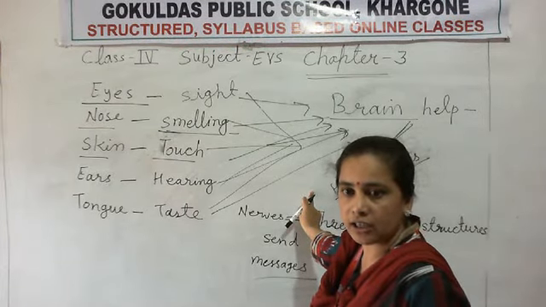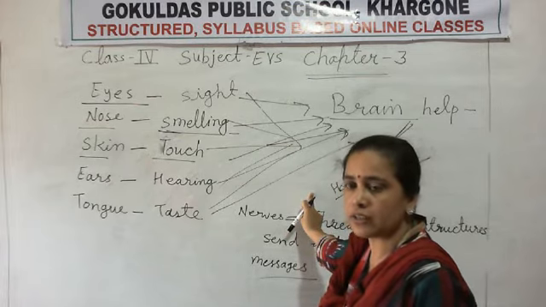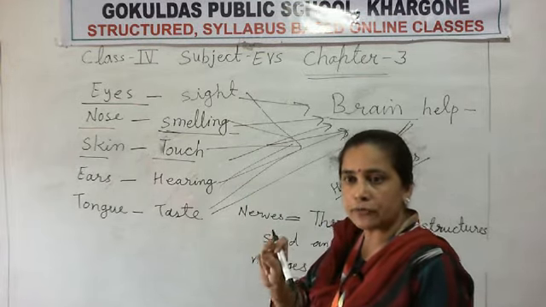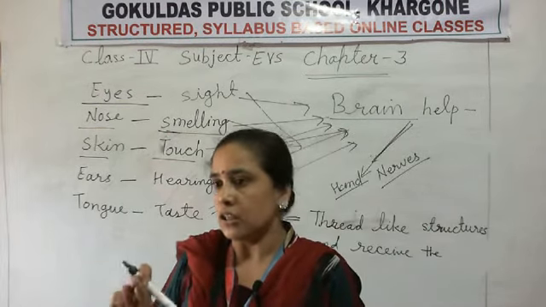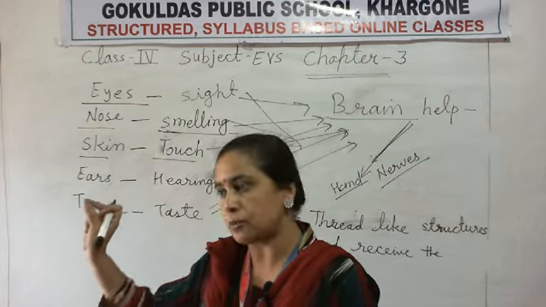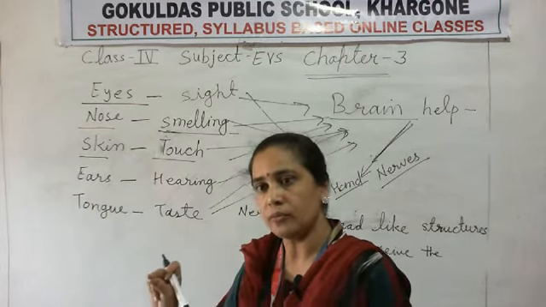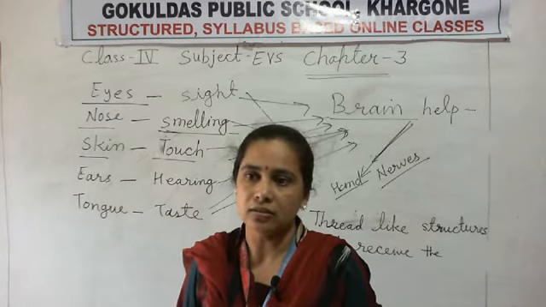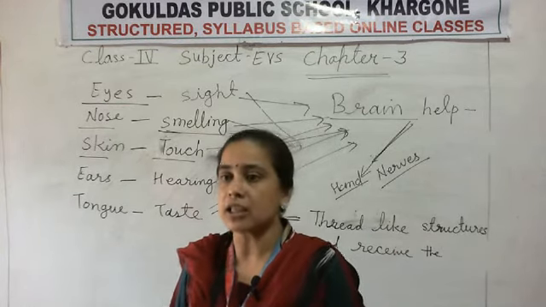Okay, clear? Now, what are the nerves? Nerves are thread-like structures. What is the function of the nerves? Nerves send the message to the brain, and through the nerves, the brain sends the message to other parts of our body. Clear? Now, these are the sense organs.